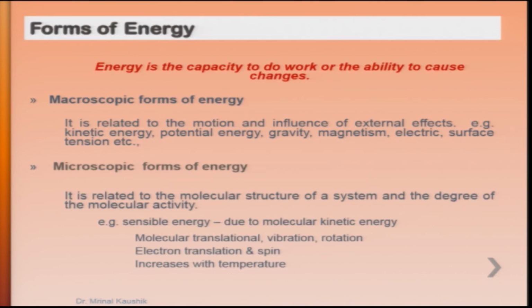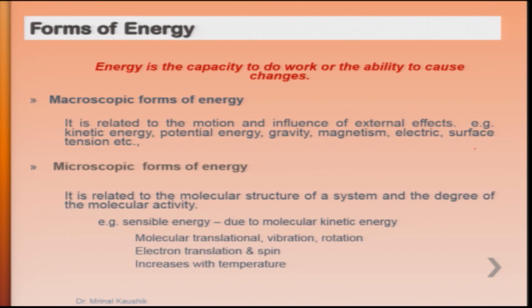Now, moving on to energy. Energy is the capacity by which a system is able to deliver work. The various forms of macroscopic energy are, for example, kinetic energy, potential energy, electrical energy, the energy due to gravity, or surface tension.